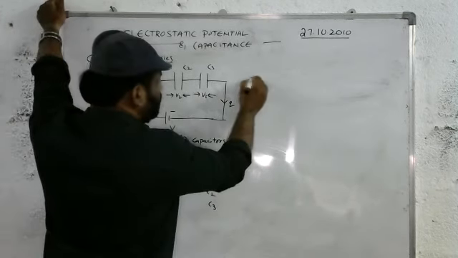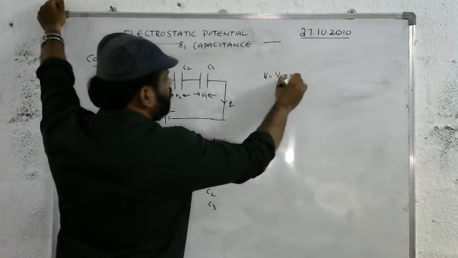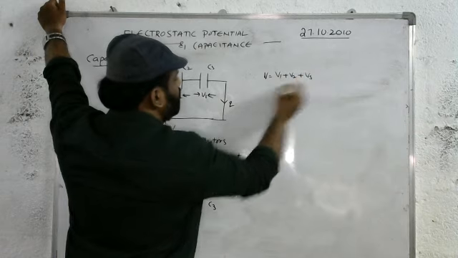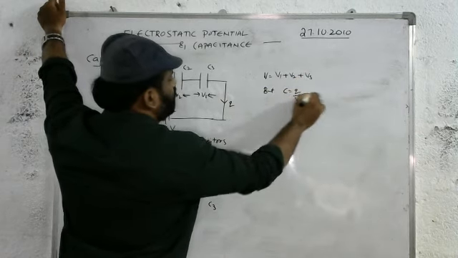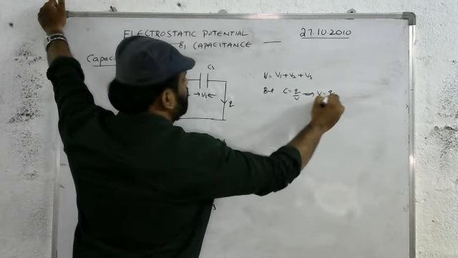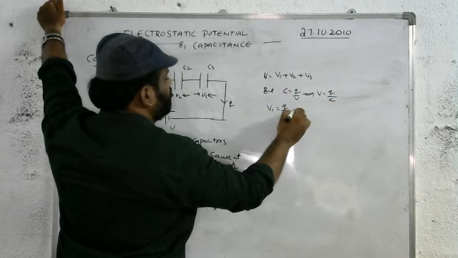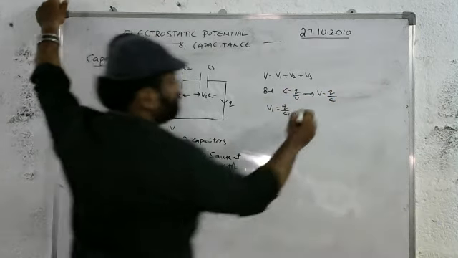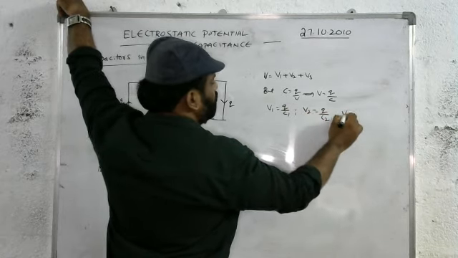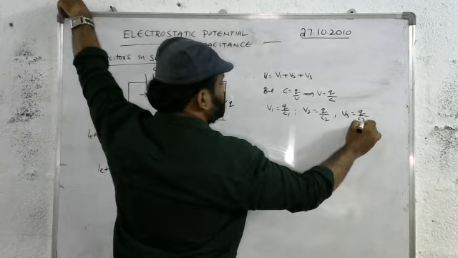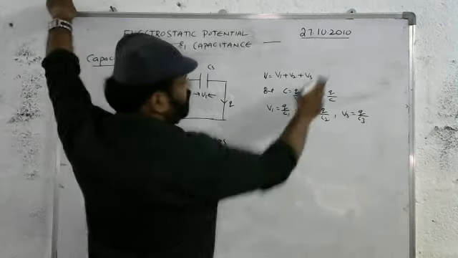Therefore, the total potential V equals V1 plus V2 plus V3. We know C equals Q by V, which implies V equals Q by C. And V1 equals Q by C1 because the charge is the same, V2 equals Q by C2, and V3 equals Q by C3. Here the charge is the same at each capacitor. Now substitute these values in the above equation.